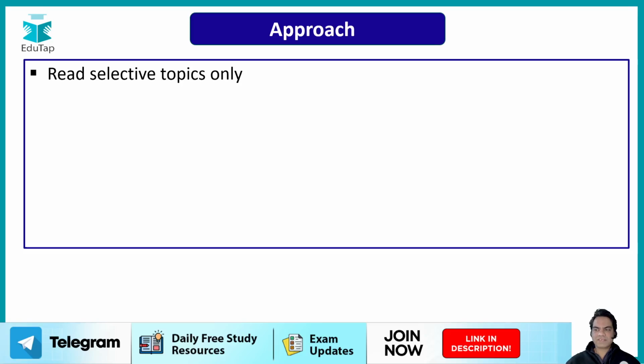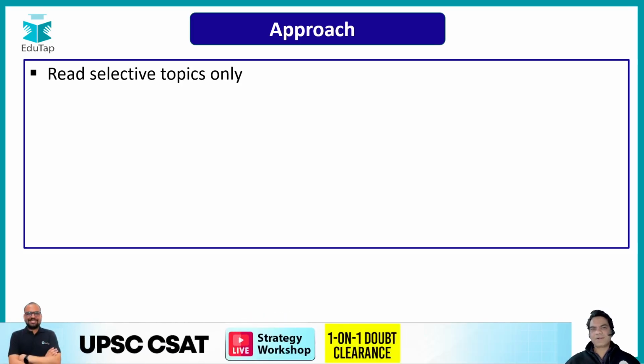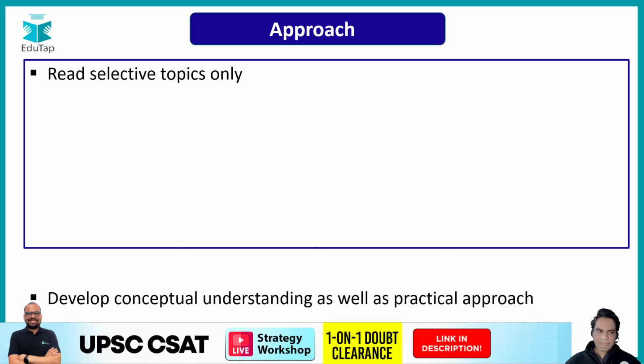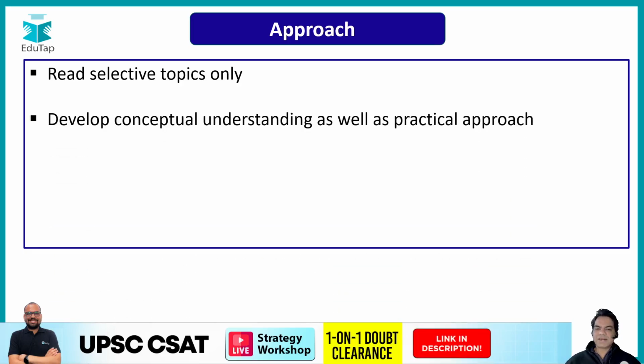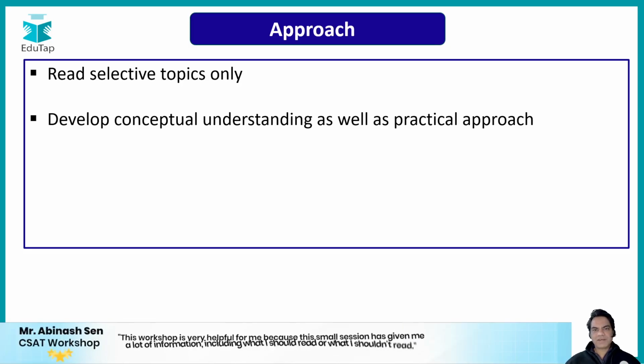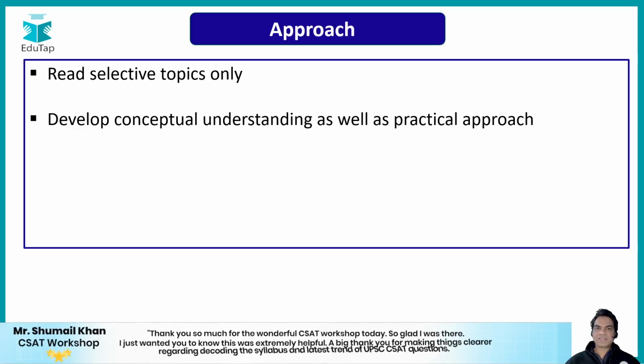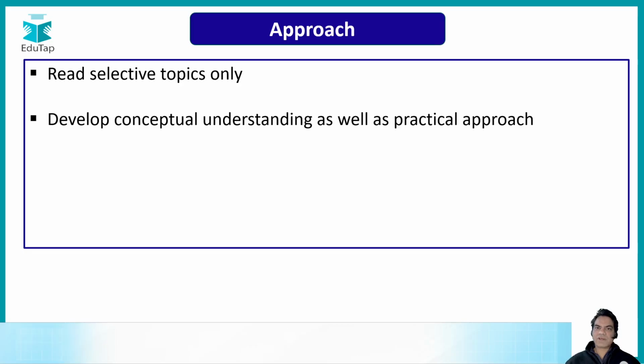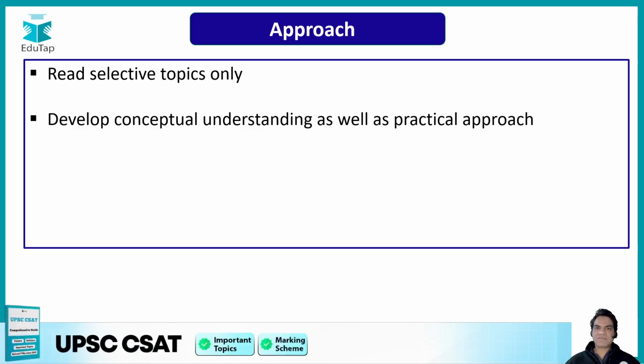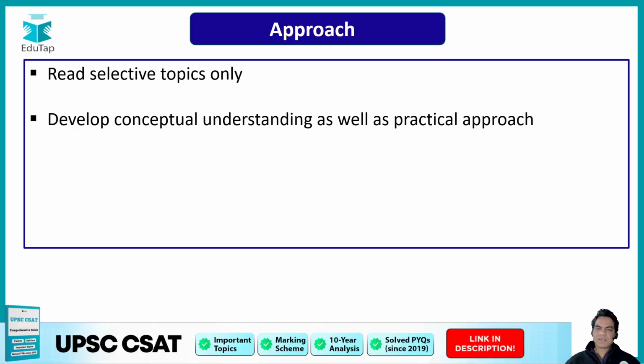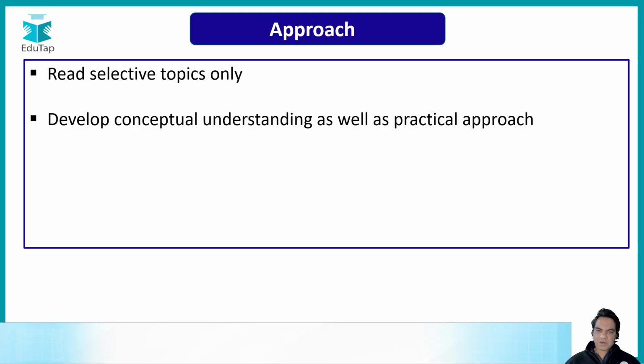Do not read any regional topic or any international topic which may not be useful to you. Then develop conceptual understanding as well as practical approach. When you read something, you can read in both languages, English as well as Hindi, side by side. But you need to develop conceptual understanding. You need to understand what is the PDS system, what is the farm to fork chain, what are forward and backward linkages. Such things are very frequently used in your newspapers, and you should be well versed with such technical terminology.